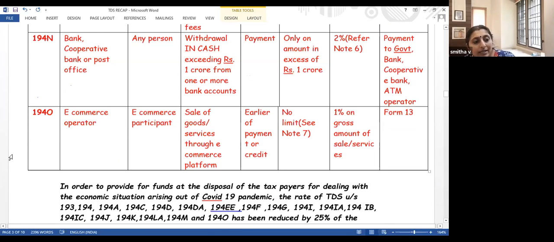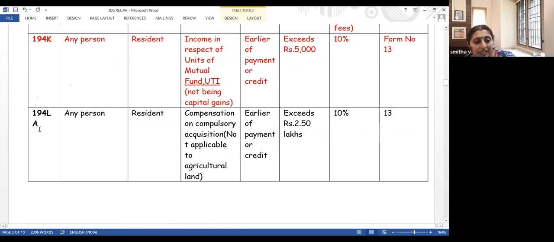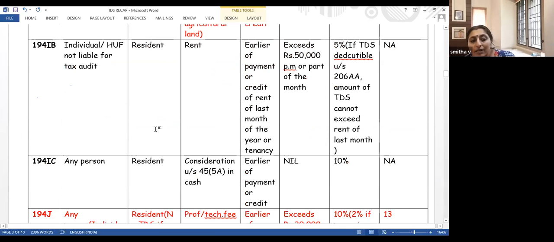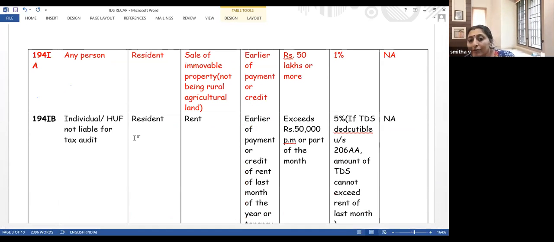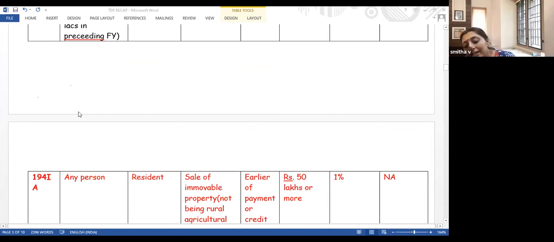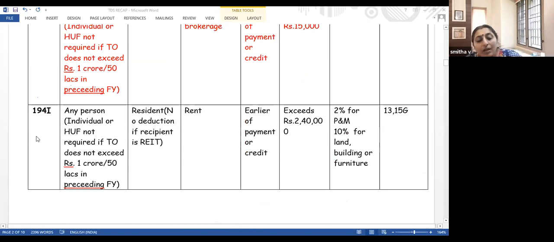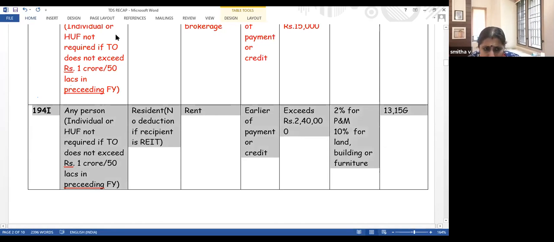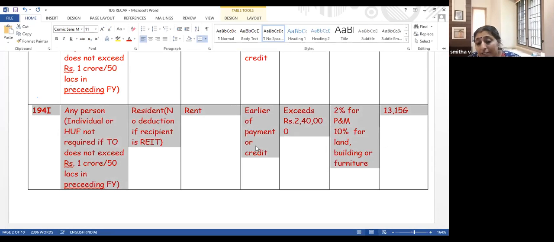Now, there is another comparatively new section which I have to explain. It's 194IB. Let me explain 194I and then come to 194IB. 194I is regarding rent payment. If you're making payment of rent to a resident, we have to deduct TDS. And of course, if an individual or HUF is making the payment and the turnover does not exceed 1 crore or 50 lakhs, then there is no requirement for tax deduction.